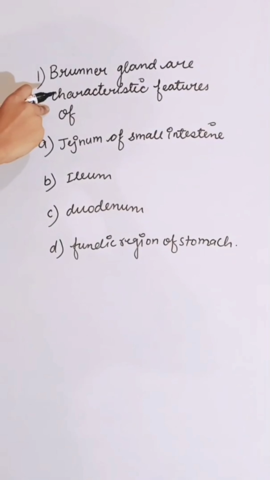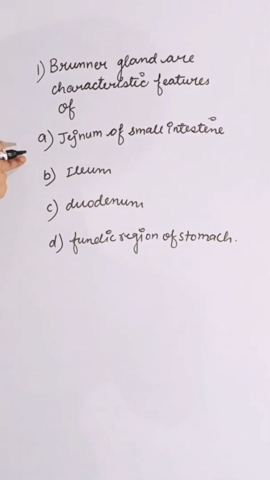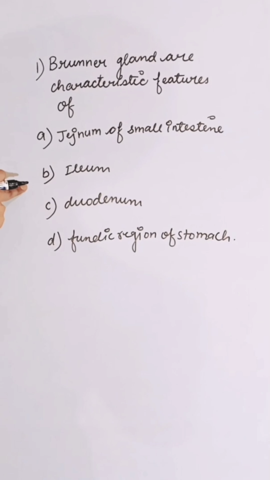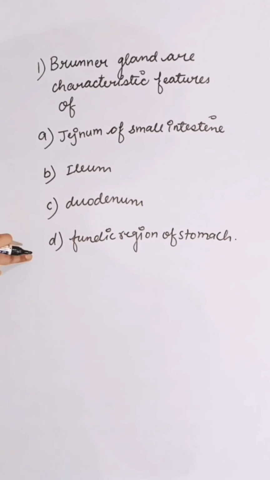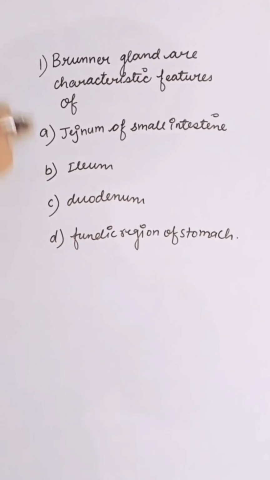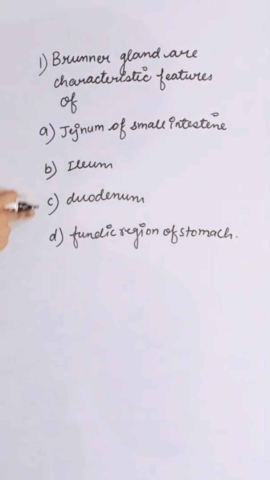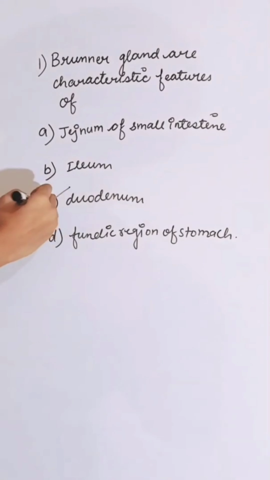Brunner's gland is a characteristic feature of: first option, jejunum of small intestine; second is ileum; third is duodenum; and fourth is fundic region of stomach. Brunner's gland is a characteristic feature of duodenum. So the correct answer is C.